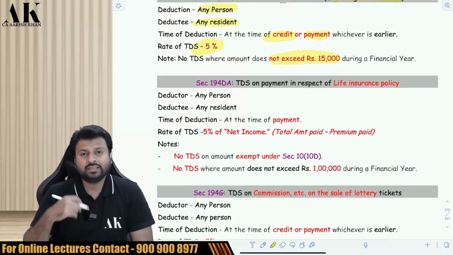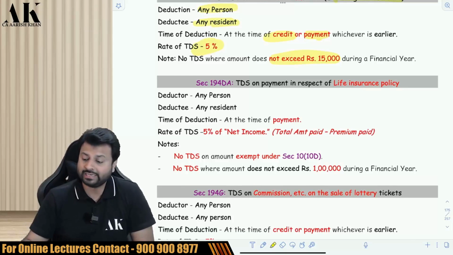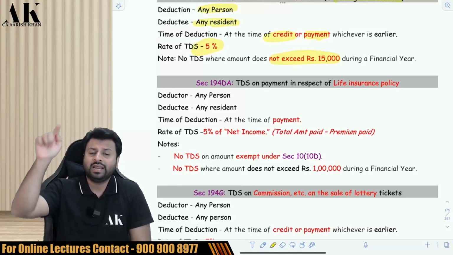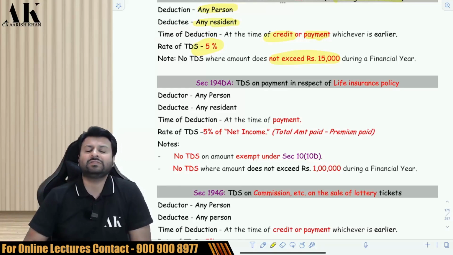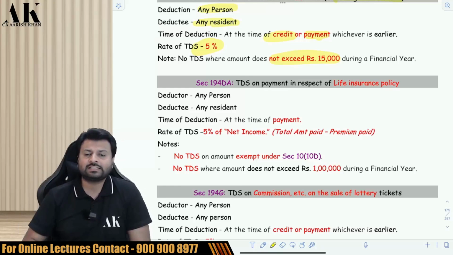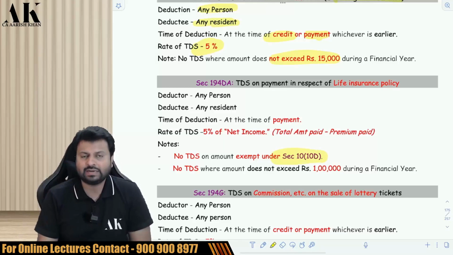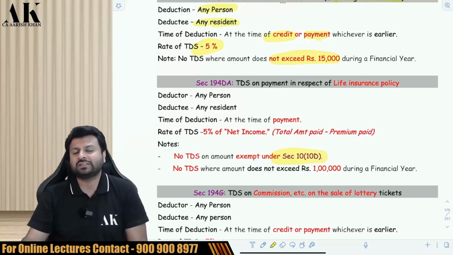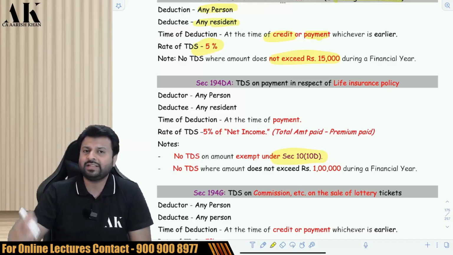Next. Is TDS deducted by a life insurance company? Yes, it is deducted by the life insurance company when the payment is made to the policyholder, and the payment is taxable in the hands of the policyholder. The payment is not exempt in the hands of the policyholder. When is payment exempt? The payment is exempt under section 10(10D) in the hands of the policyholder. So the payment should not be exempt; it should be taxable in the hands of the policyholder.